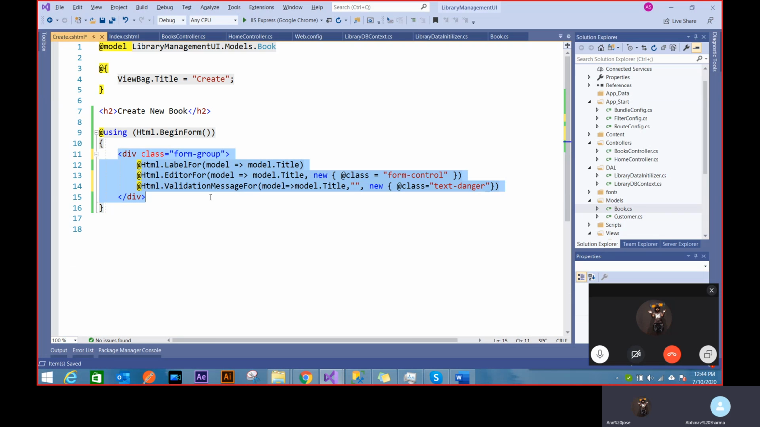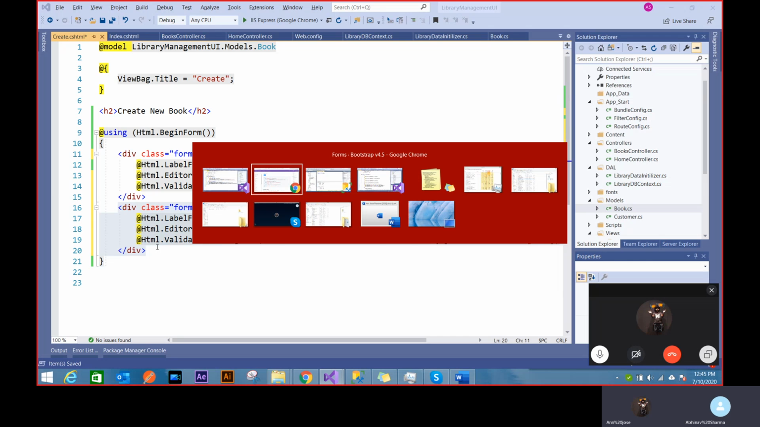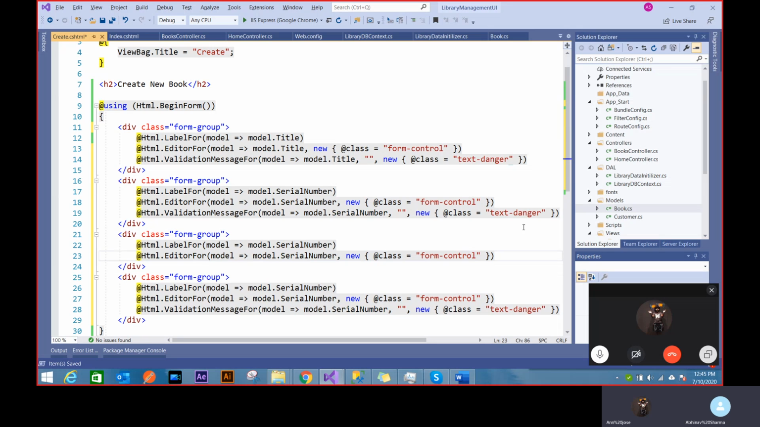Similarly, we can just copy this. Then I want to create the same thing for serial number. I'll just copy it. And the next thing is author and publisher, right? Author, publisher. We don't want any validation message for them because they're not required. We definitely want a label and editor. So that's author. And that's publisher.